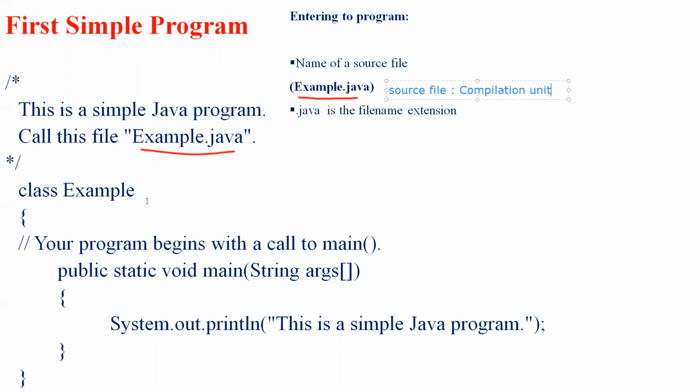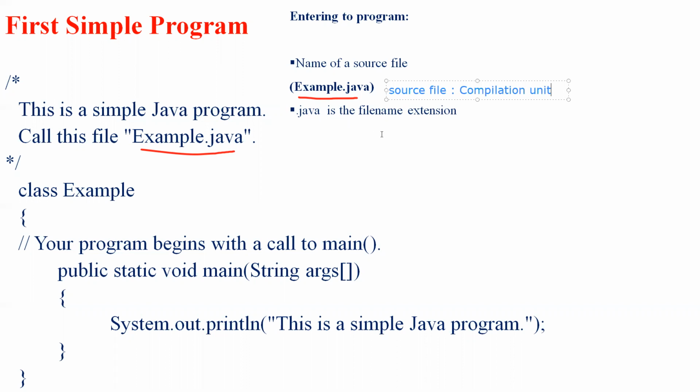Some Java programs will contain one or more class definitions. In order to compile all the classes, we have a source file as a compilation unit. The Java compiler requires a source file which uses .java as the file name extension.